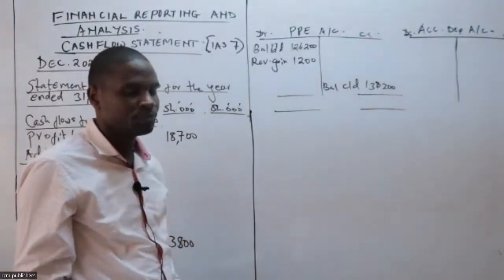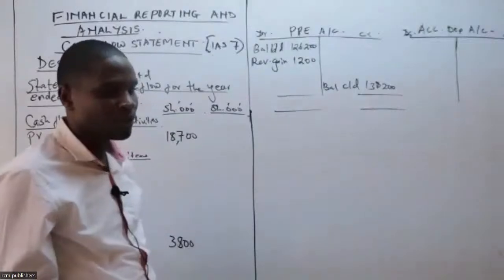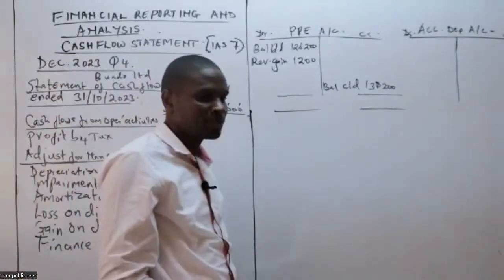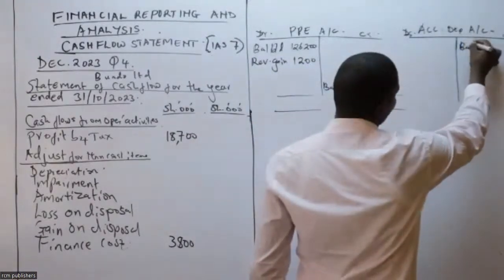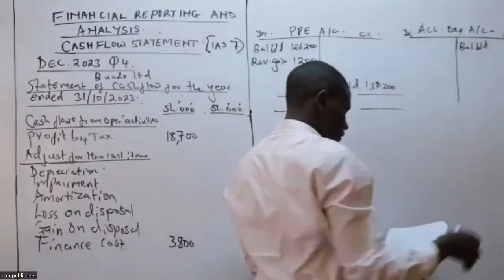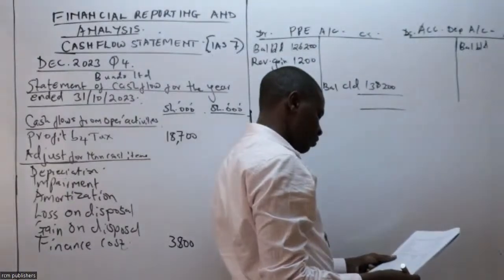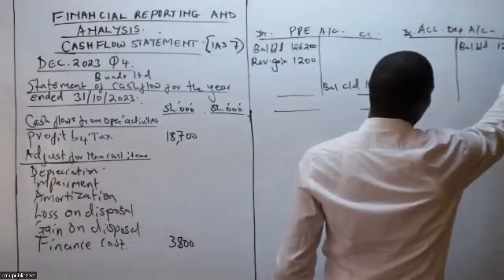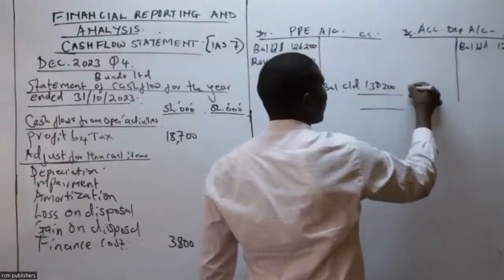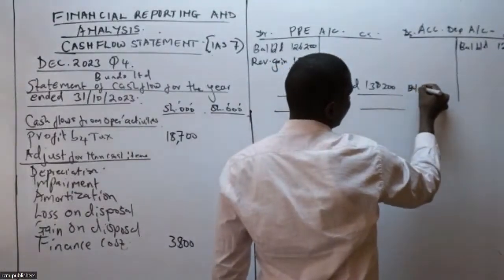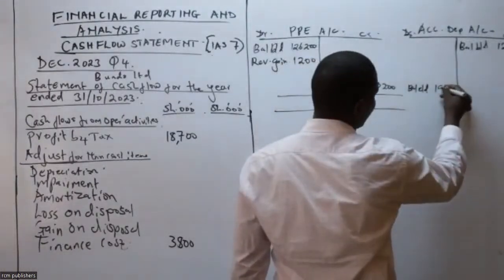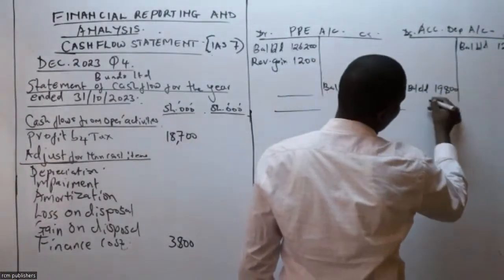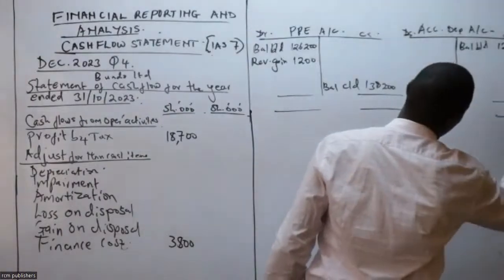Accumulated depreciation. Of course, it's a contra account, right? Therefore, it will be having a credit balance. So the balance brought down, you can see it is 12,600. And then we have the balance carried down of how much? 19,800. Then I can have my figures there.